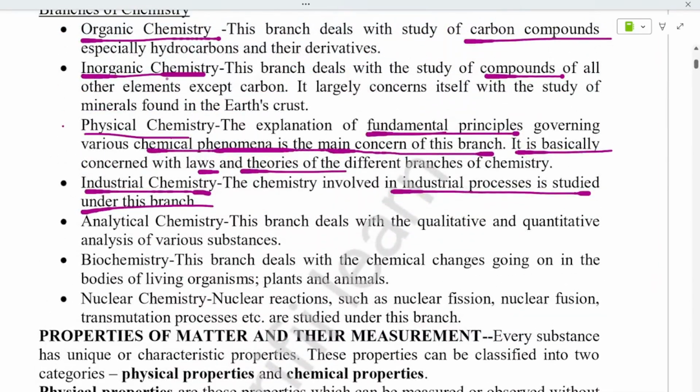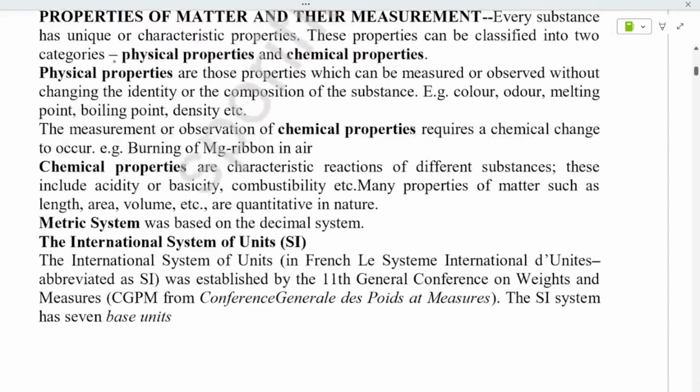These are just, you have to know, there is nothing important in this, okay? Now let's see on to the properties of matter and how they are measured. Every substance has unique or characteristic properties, okay? These can be divided into physical and chemical. They are divided into what? Physical and chemical.